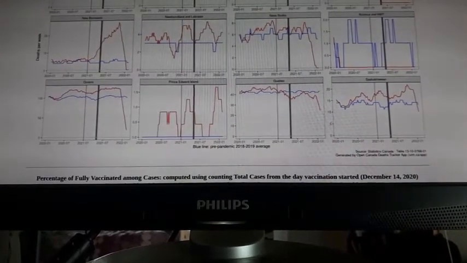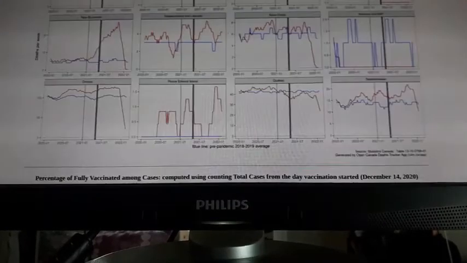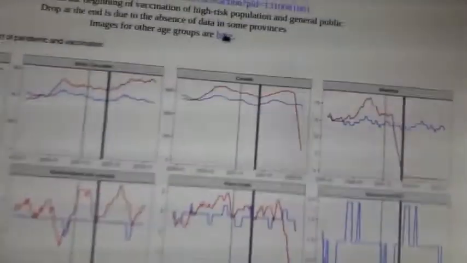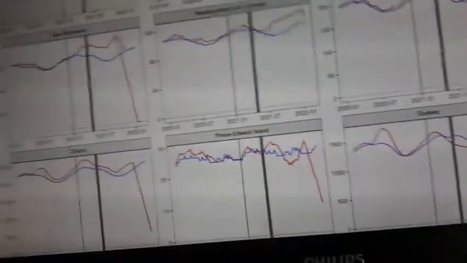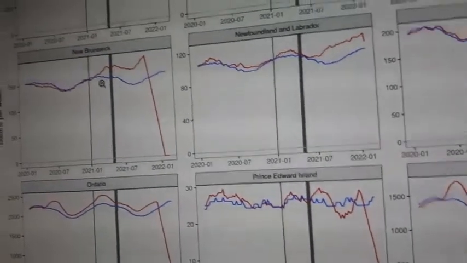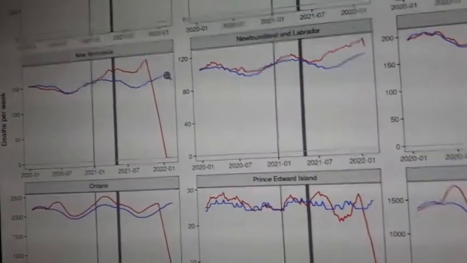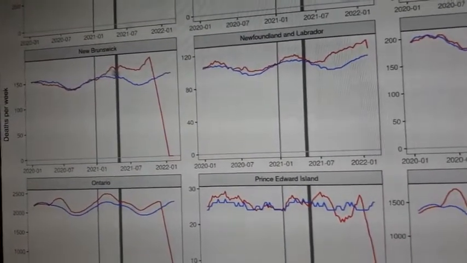And for that, we need to go to these images in here, called images for other age groups. Click here, and there you would see a collection. So you could see all excess deaths. I'm clicking right now. And you see that for New Brunswick, for example, they used to normally have about 150 deaths. The blue line is a historical 2-year average before the pandemic.